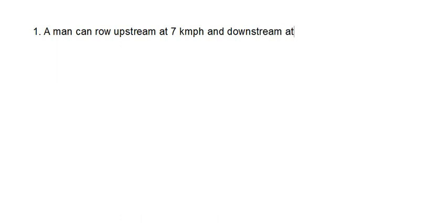Now see today's problem, question number 1. I will write it here and you also note it down. Question number 1: A man can row upstream at 7 kmph and downstream at 10 kmph.